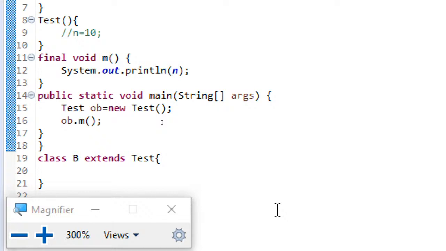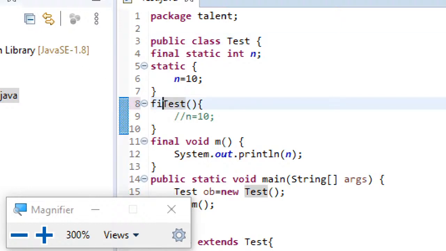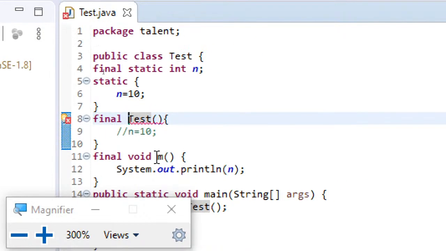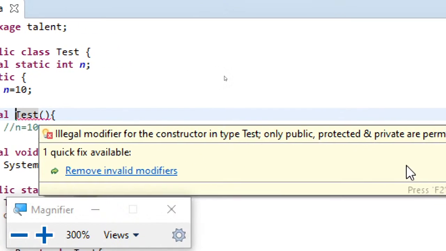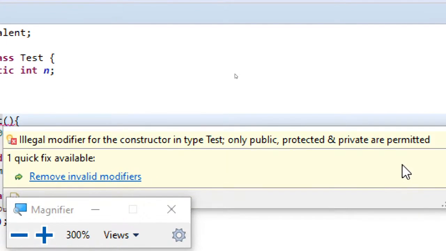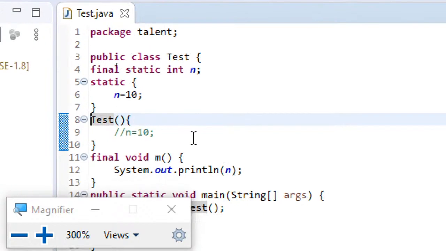Next, one more point I would like to make here, the last one regarding final. So, final test. Again, you can see one error. What is this error? If you move your cursor over there, you can understand: illegal modifier for the constructor in type test. Only public, protected, and private are permitted for the constructor. So the constructor cannot be declared final.